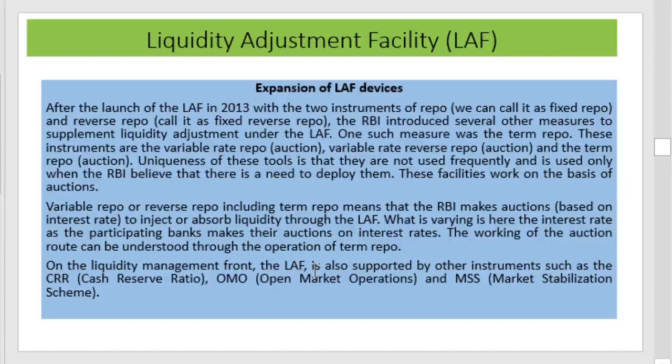The working of the auction route can be understood through the operation of term repo. In this mechanism, the RBI undertakes an auction on the basis of the interest rate, and the interest rates are varied in accordance with the bids of the commercial participating banks, side by side with the liquidity adjustment facility.